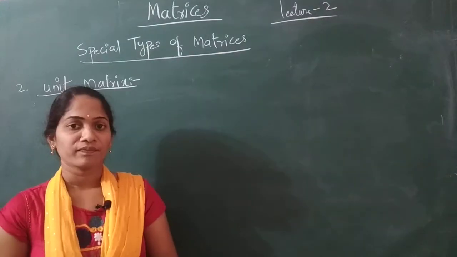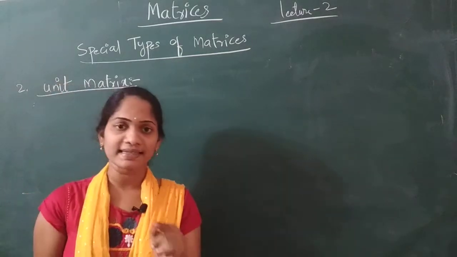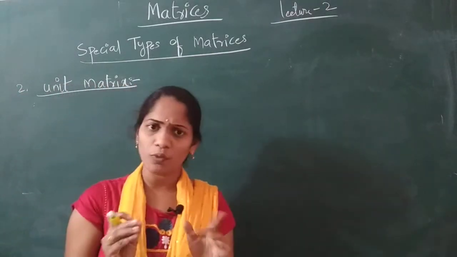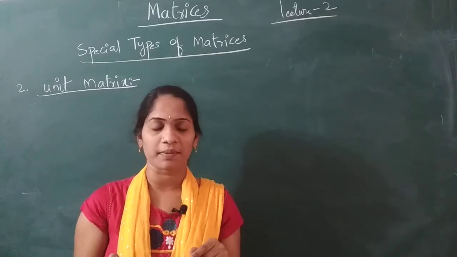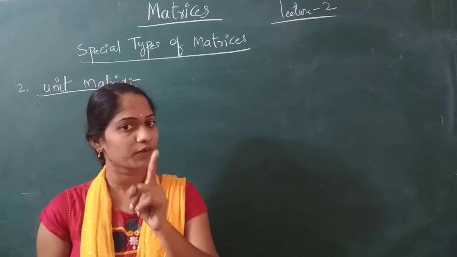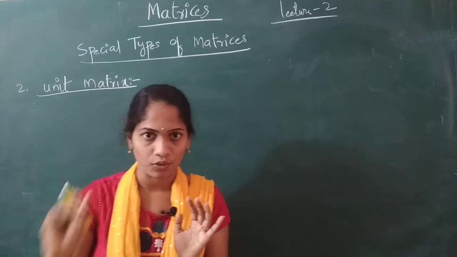The next matrix is the unit matrix, or you can also say identity matrix. Now what is a unit matrix? You first take any square matrix. For any square matrix, the diagonal elements are 1, and the non-diagonal elements are 0. Have you understood?